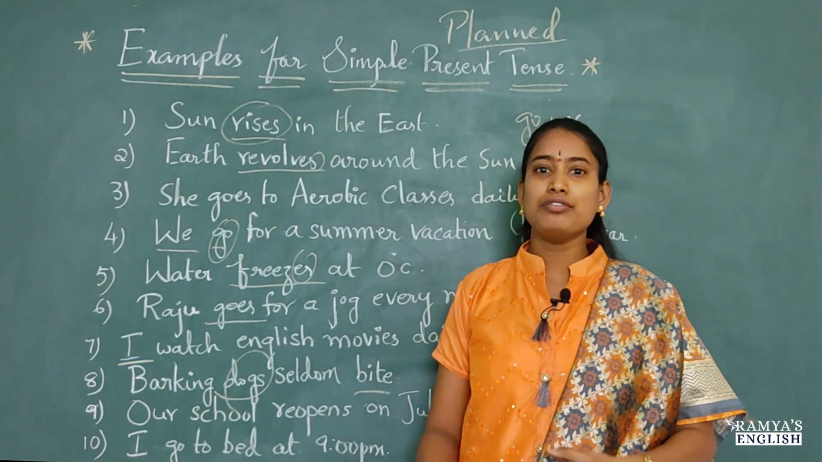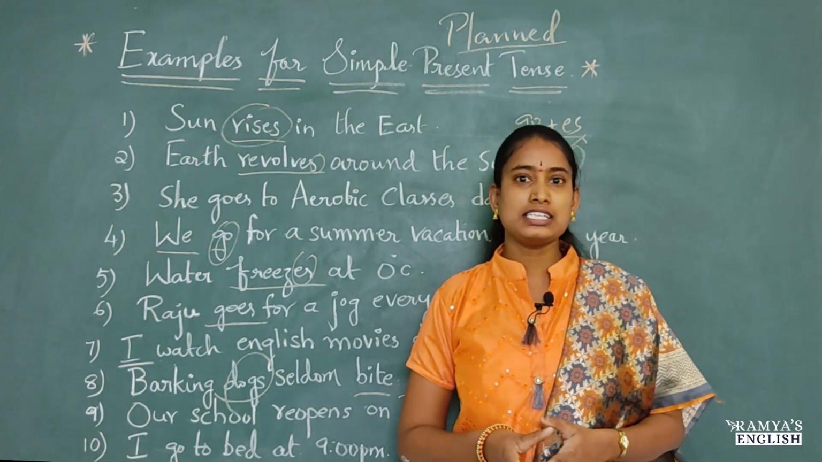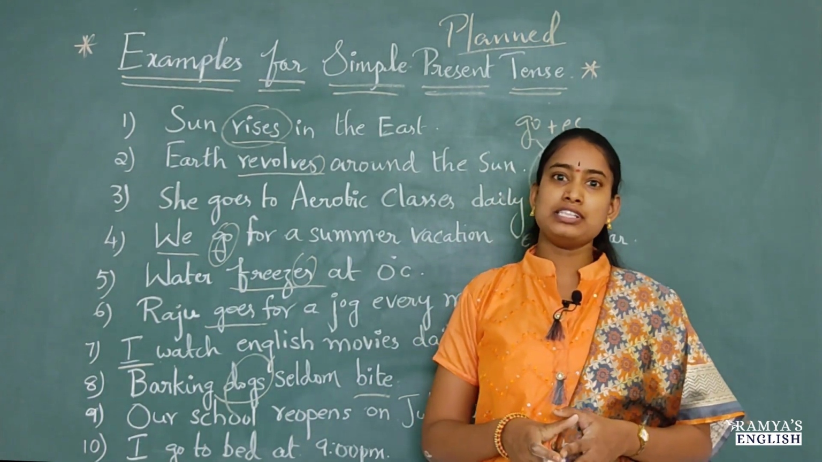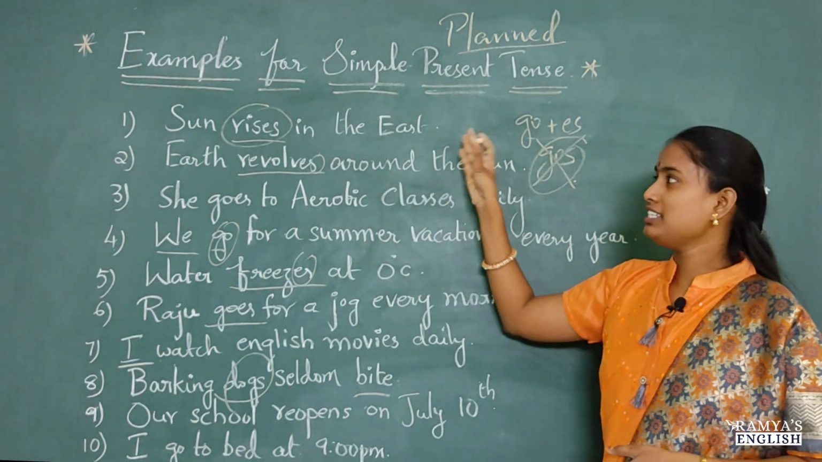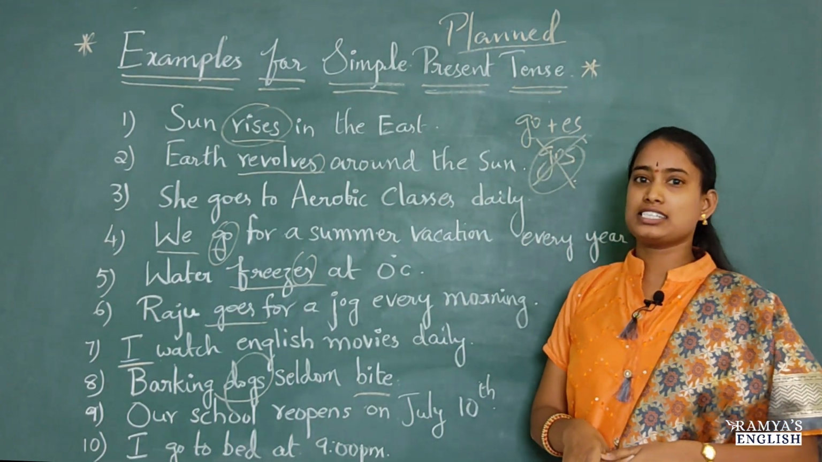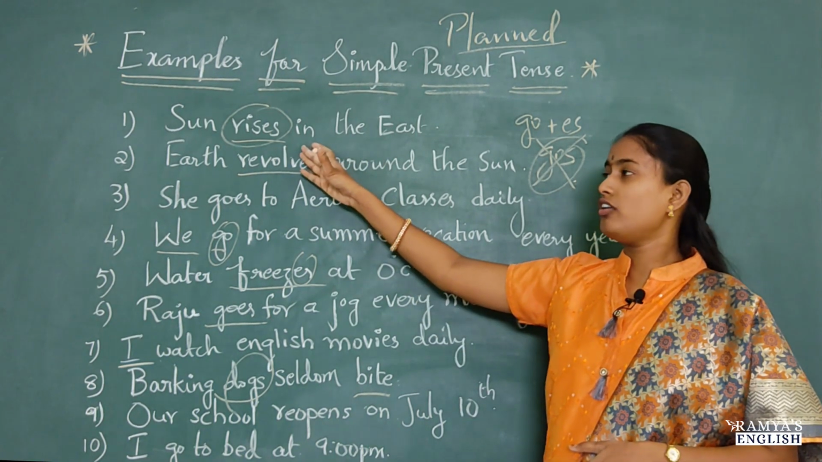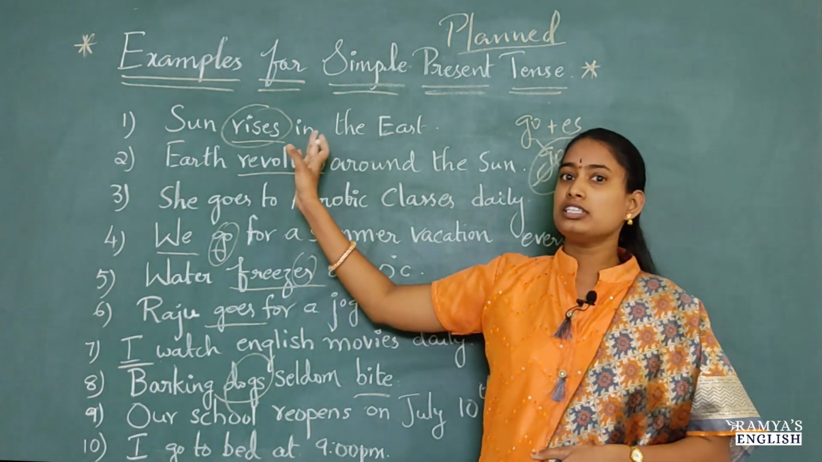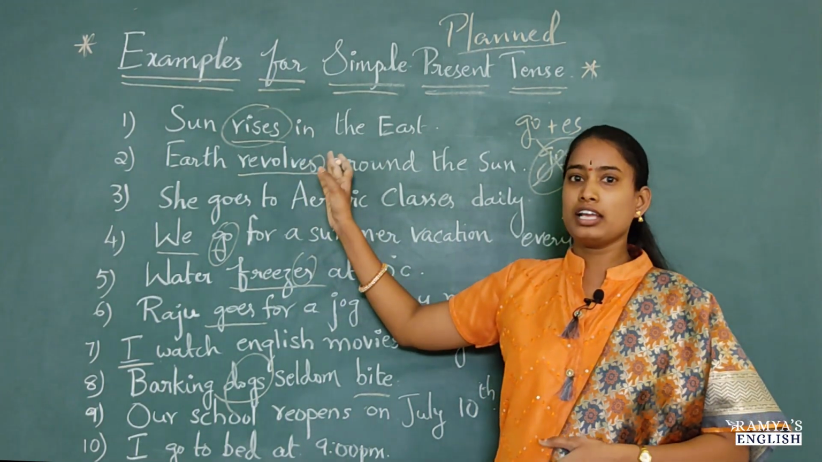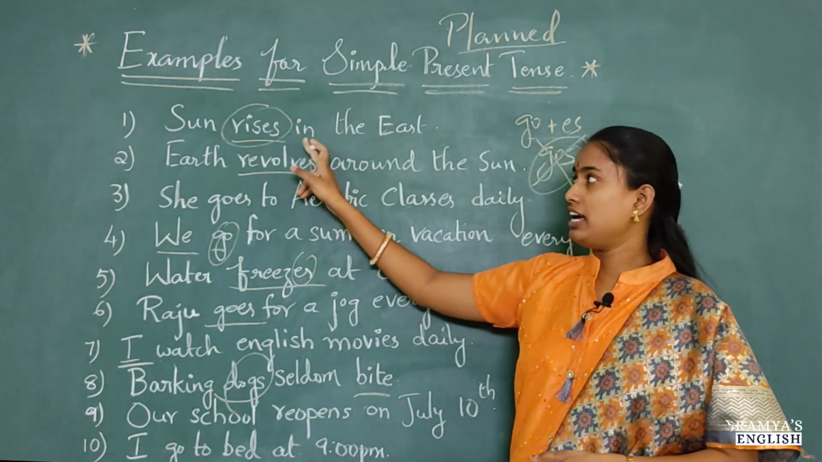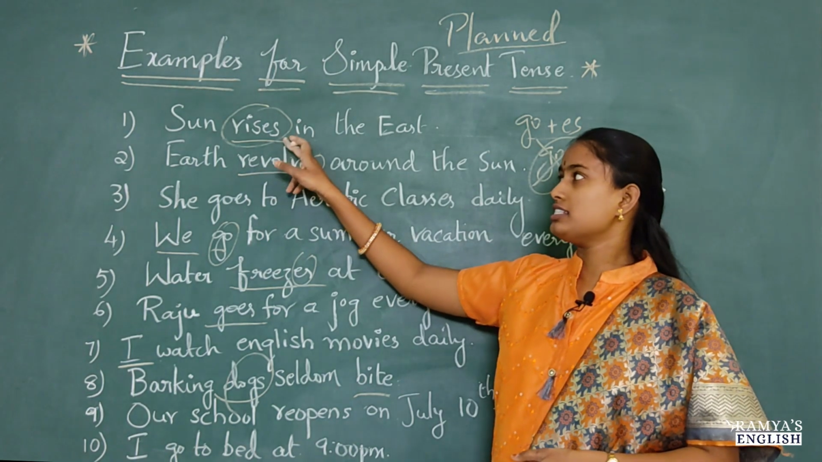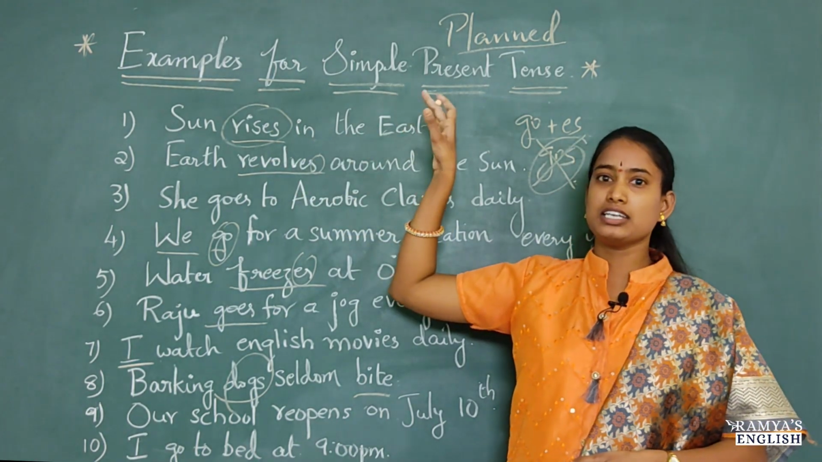So we have learned about simple present tense. Now let's see some examples to understand the simple present tense clearly. The first example is: Sun rises in the east. Here if you observe, as I already told you, to the third person we should add S or ES. Here sun is the third person. That's why we have added S here, rises. Sun rises in the east.